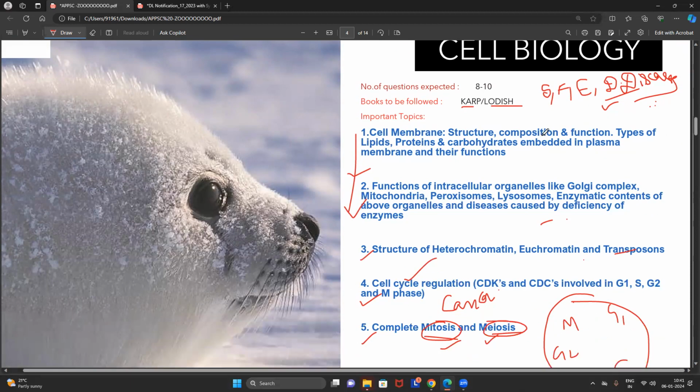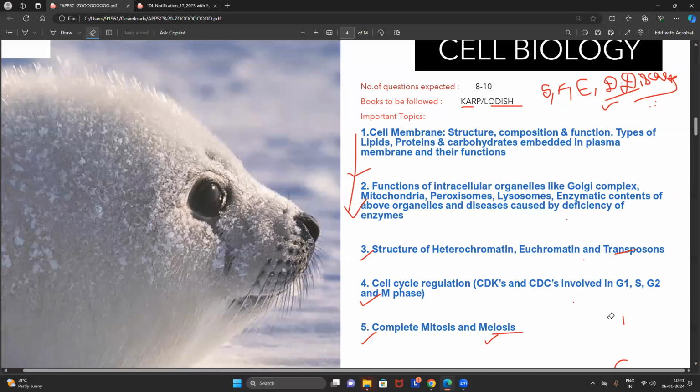And if you ask me, sir, should we read all the cell organelles? Undoubtedly, my friends, you have to read every single cell organelle. There's no doubt about it. But I will give you the preference. I will tell you the importance, how you have to read, or the sequence of organelles that you have to focus on. Give the highest importance to the plasma membrane.